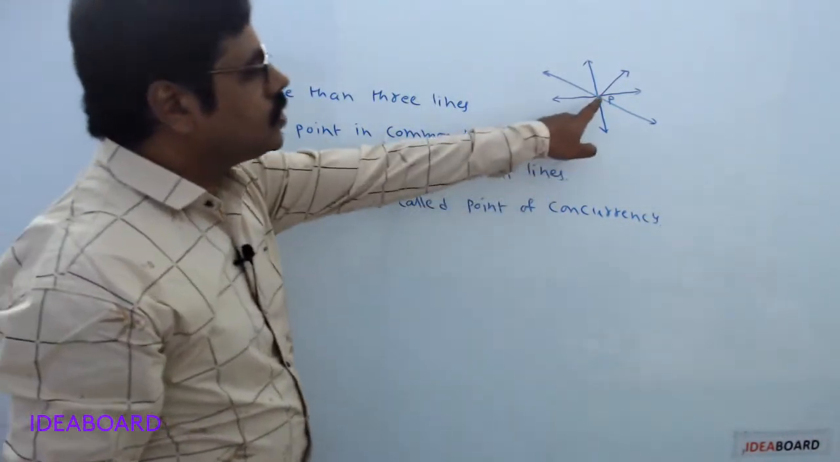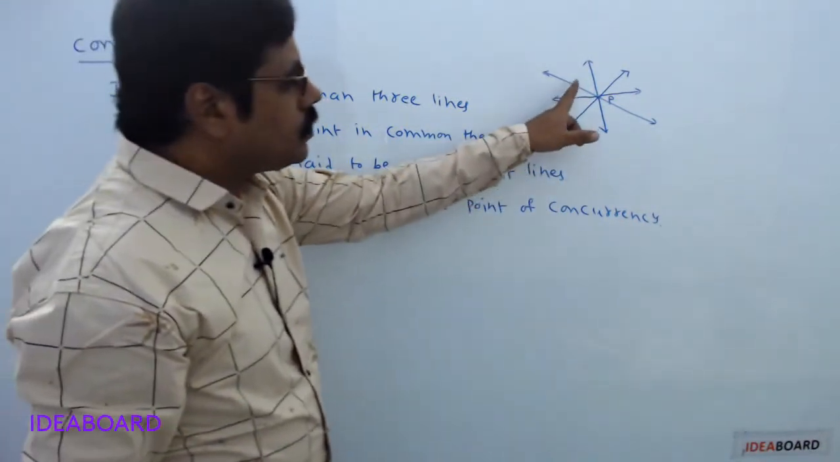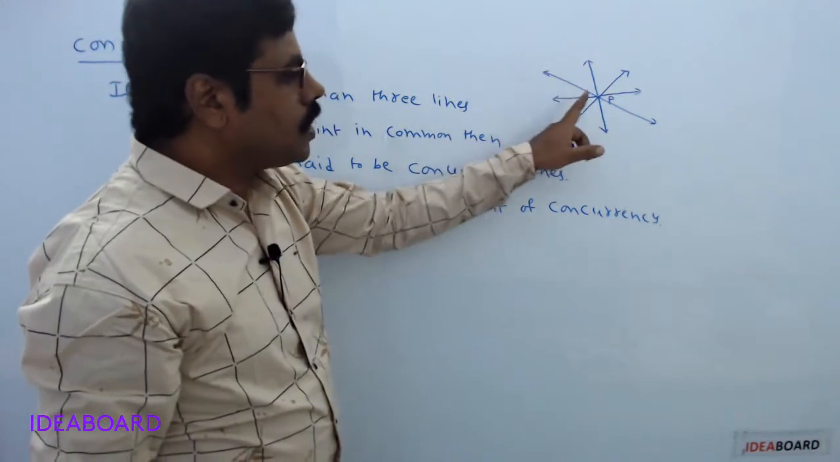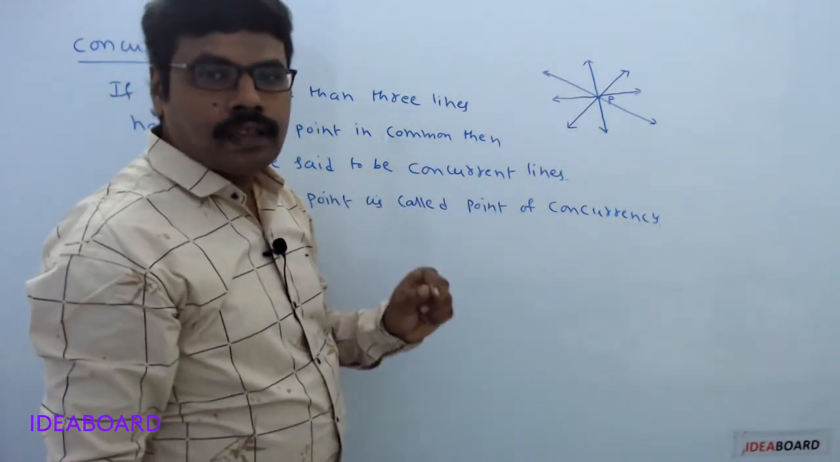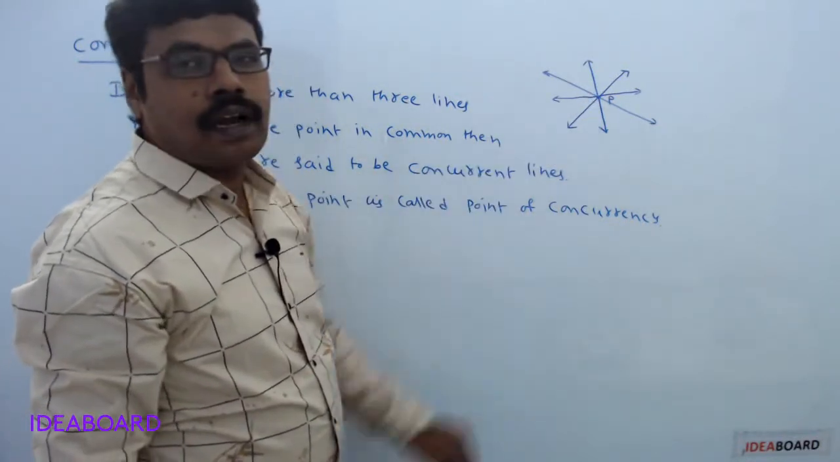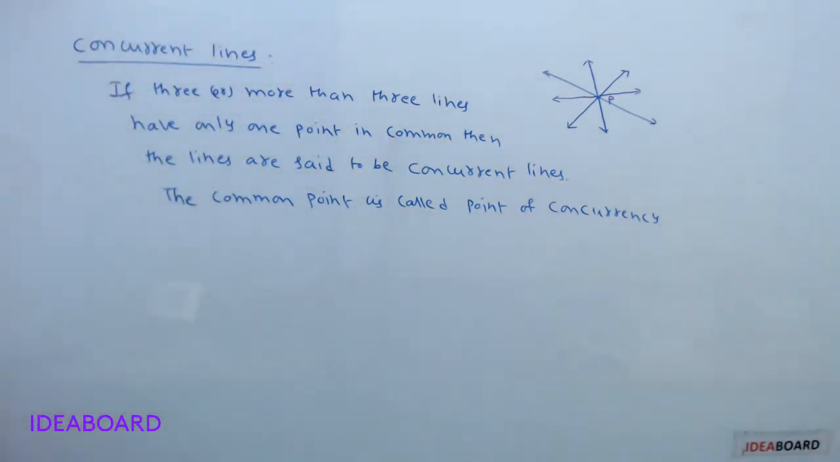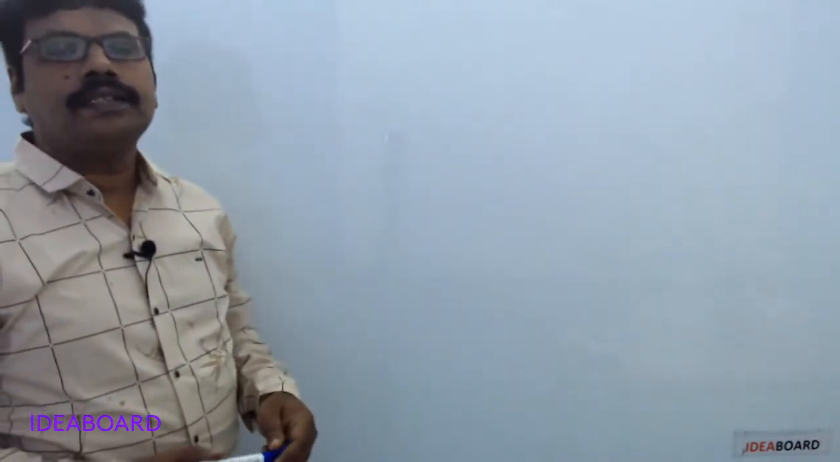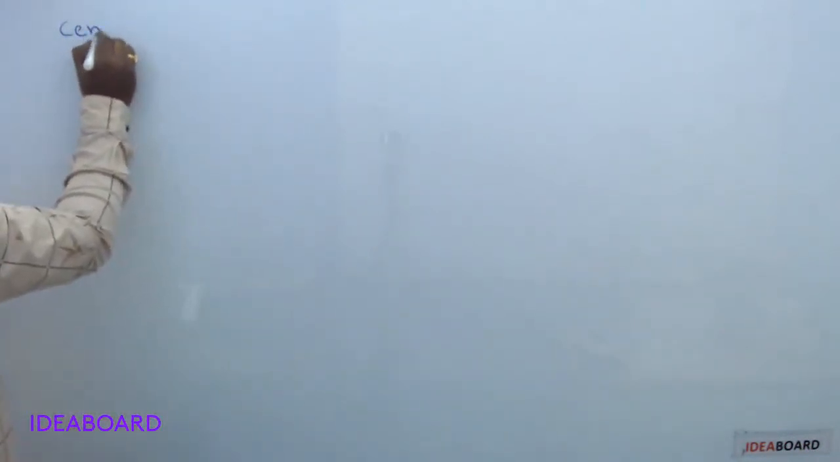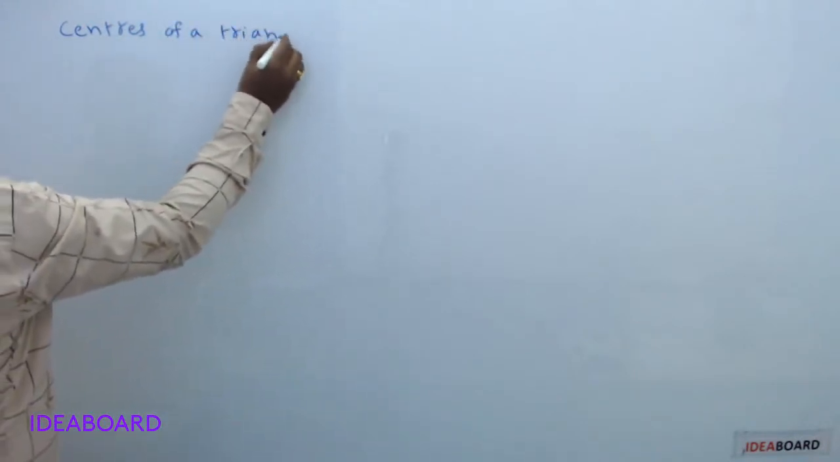Now in this diagram, this point P is called point of concurrency. Now see the definition once again. If three or more than three lines have only one point in common, then the lines are said to be concurrent lines. The common point is called point of concurrency. Now come to our main concept, centers of a triangle. Centers of a triangle.